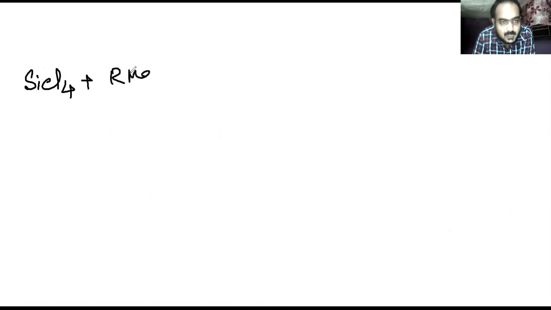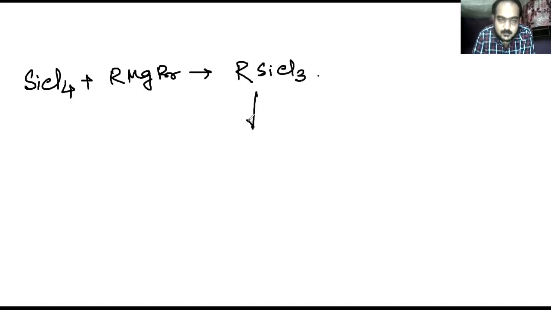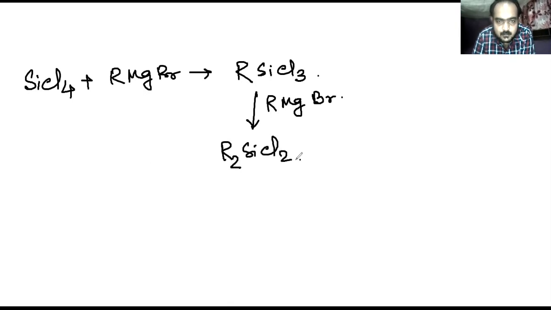So silicone can be prepared like this: SiCl4 plus RMgBr. One Cl group is replaced by R, so RSiCl3 will be formed. Again, we give RMgBr, then it will form R2SiCl2. Now you can again give RMgBr.